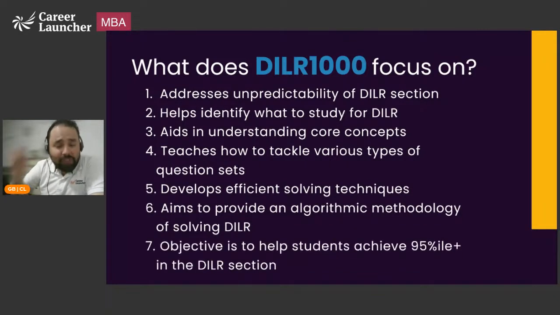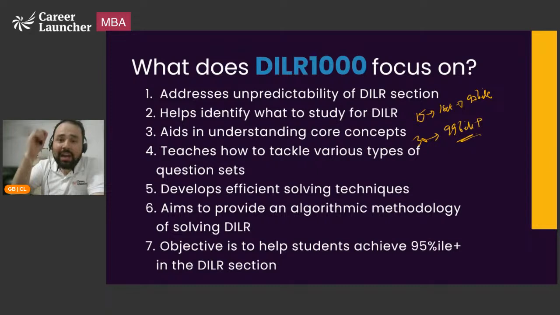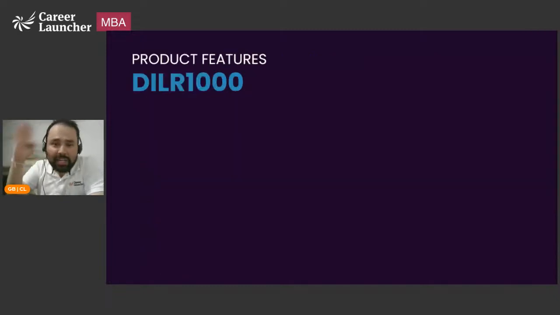The objective eventually is to help each and every one of you get a 95 percentile in DILR. Please keep in mind, a 15, which means solving one set, almost ensures a 90 percentile. If you get a 30, this is a guaranteed 99 percentile plus over the last 2 to 3 years. How can we ensure that you're able to solve a bare minimum of 2 sets? That's the goal of this course. The objective is not that you become a stud at DILR. The objective is a 99 percentile in CAT, and worst case scenario, a 95 percentile to clear the section cutoff. And that is what it's going to focus on.